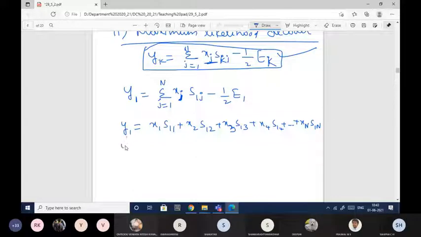In the same way, y2 will be equal to the summation over j equal to 1 to n of xj S2j minus half E2.